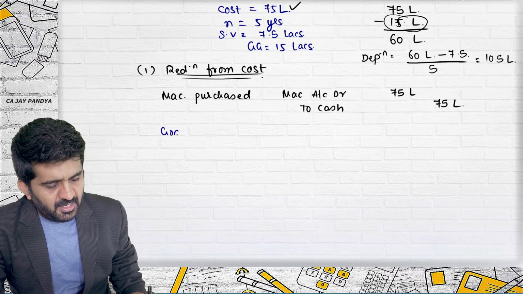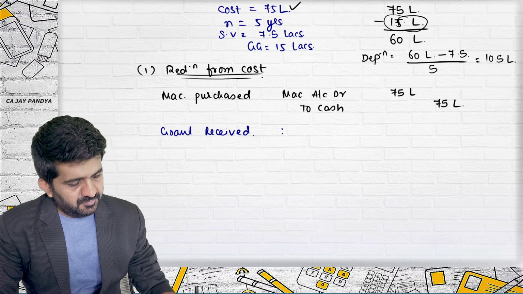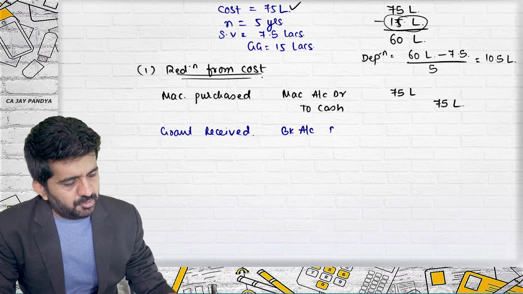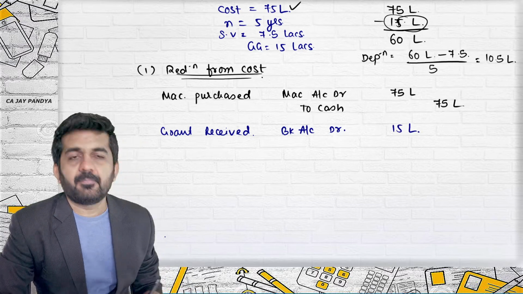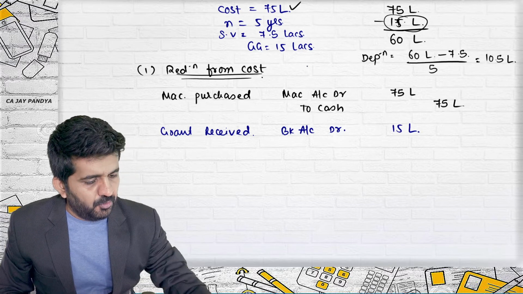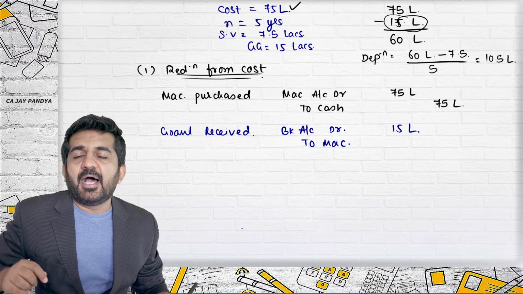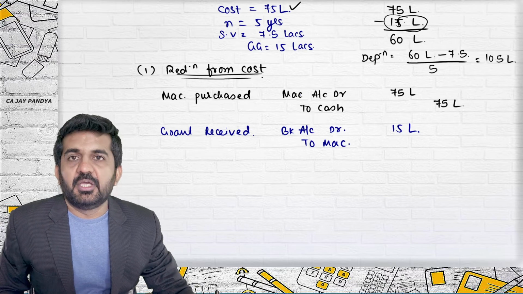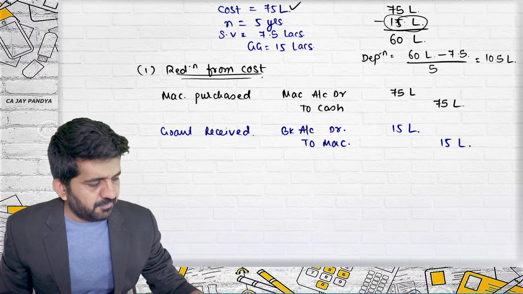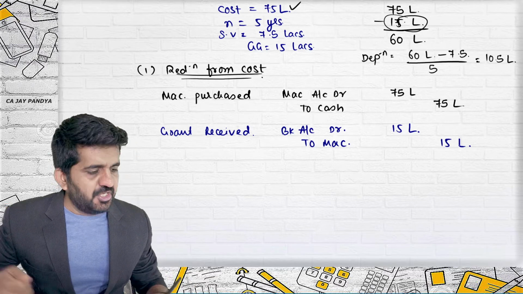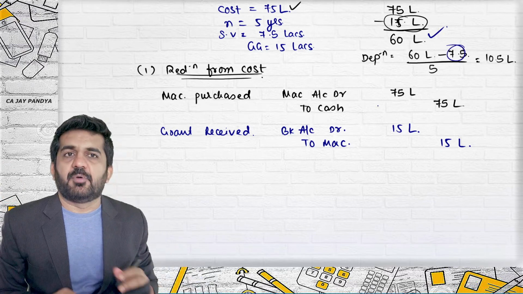Number 2, when grant is received, bank account debit. How much grant is received? 15 lakhs. Which method have you followed? Reduce from cost. So instead of writing it as income, I am reducing the cost of machinery. If I increase the cost of machinery, it is debited. If I reduce it, it will be credited. It is 15 lakhs rupees. What is the value of machinery right now? 60 lakhs, to be depreciated over 5 years, with 7.5 lakhs remaining.